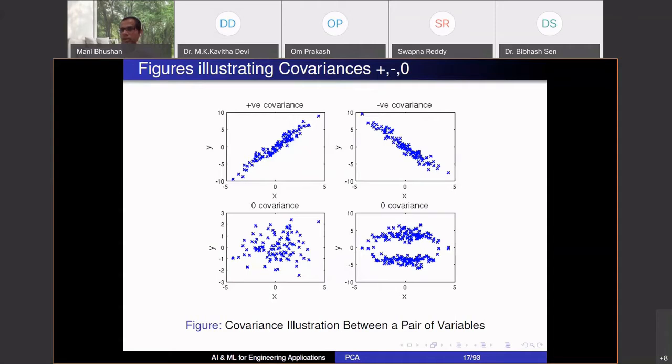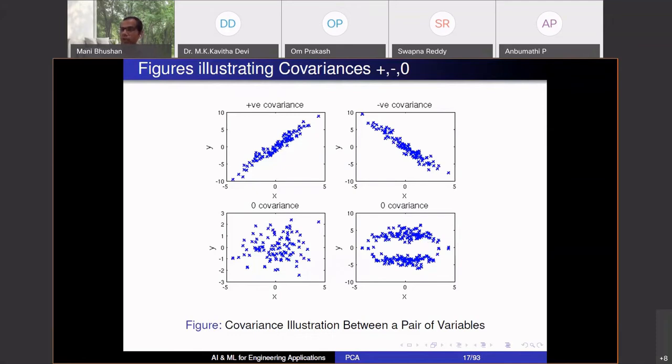Sphere, is it? Sphere or circle in 2 dimensions, absolutely. The data is actually coming from a circle: x squared plus y squared is equal to a constant. So I fix x, x squared gets fixed, and I get 2 values for y. For a fixed x, I get a lower value and an upper value of y. That's what I have plotted. Probably some noise has been added on top of x and y. So the true relationship is that x squared plus y squared is a constant.